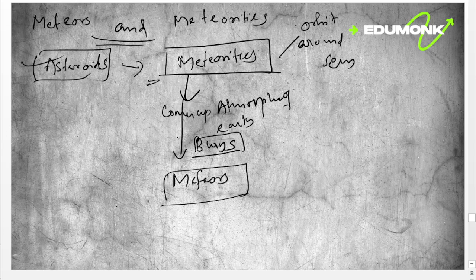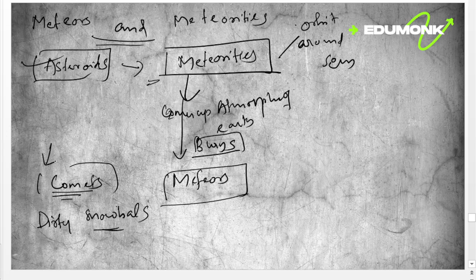Then we have to understand what comets are. Comets are dry or dirty snowballs. These are mostly made up of dust, rocks, and ice.